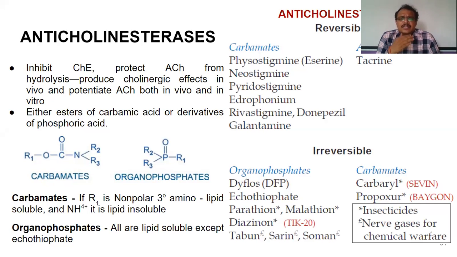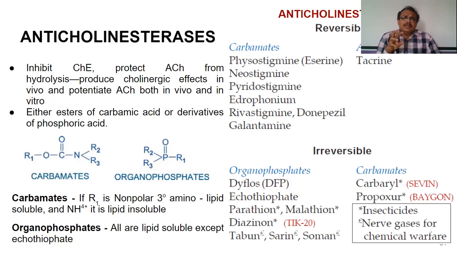And this choline is once again taken back into the nerve ending and it is utilized for the synthesis of new neurotransmitter acetylcholine. And this anticholinesterases will block the action of acetylcholinesterase.